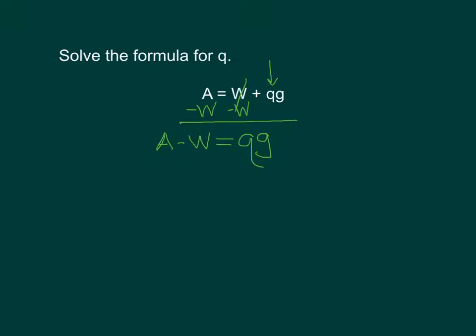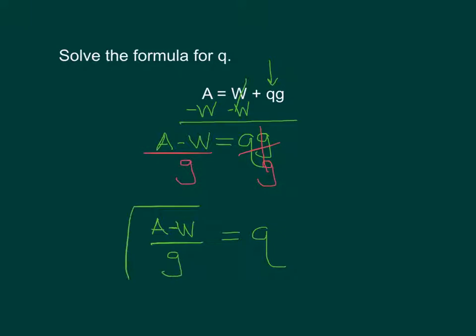And since those two are multiplying, all we've got to do to get that Q by itself is divide by G. The G's will then cancel, but we've got to divide the entire other side by G also. So we end up with, bring down the equal sign, Q equals A minus W over G. So it looks odd, but that is our solution.